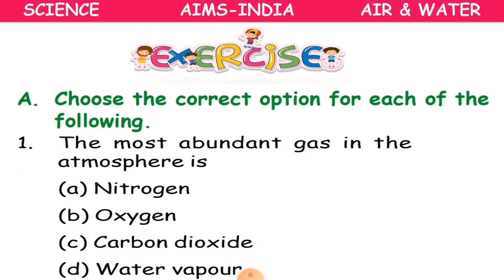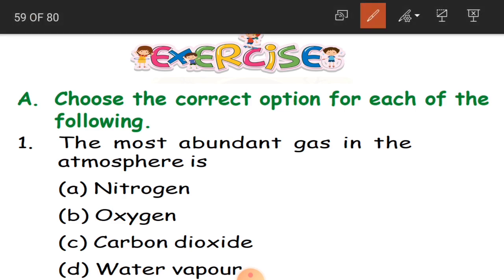Okay, now that we have learnt the chapter well, we'll do some exercises. Are you ready? Yes. Choose the correct option for each of the following. The first question is, the most abundant gas in atmosphere is. Most abundant means large in quantity.